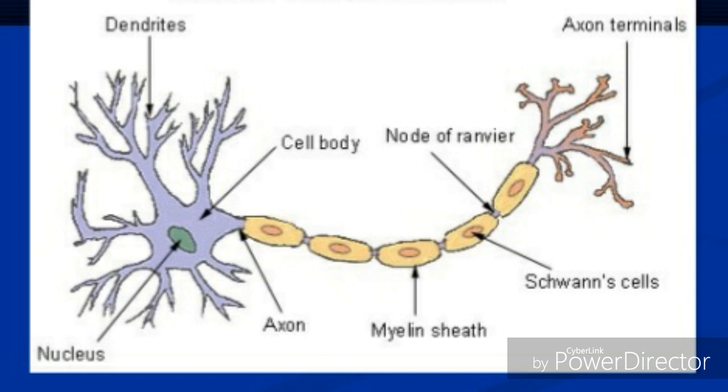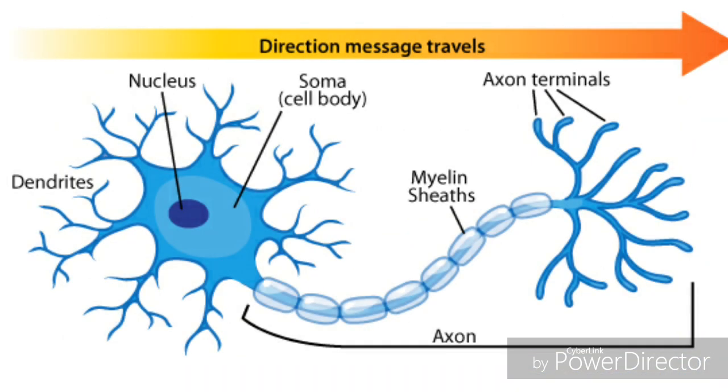Here you can see the structure of a neuron or nerve cell. Many dendrites are there surrounding the main cell body or cyton, and a long extended structure is the axon. This axon contains a myelin sheath. It's a fatty material. It is insulation. When the electric impulse or nerve impulse passes through the axon, it will not deviate sideways because of the insulation. That myelin sheath is fatty material formed from Schwann cells.